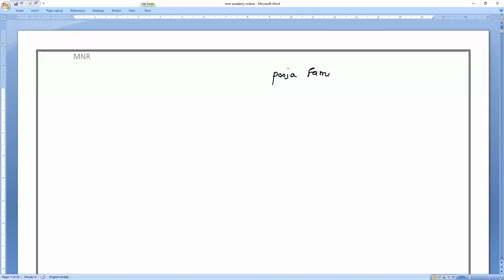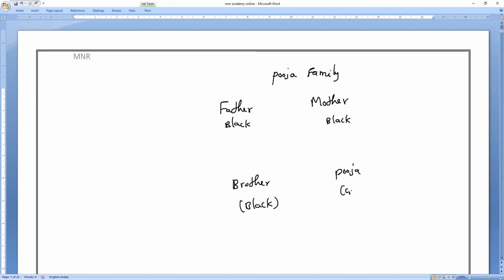Now, Puja family, tell me, everybody. Puja's father and mother have what eyes? Black eyes. Mother is also having black eyes. Puja's brother is also having black eyes. But Puja is having what eyes? Green. Green means Puja is having small b and small b. Will you all agree with me?